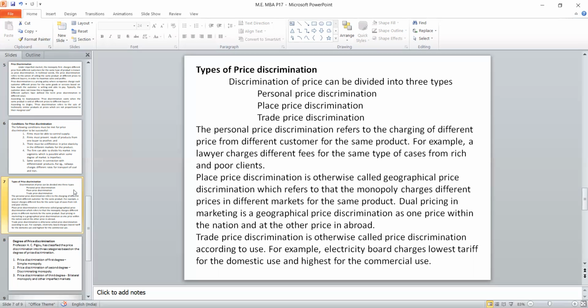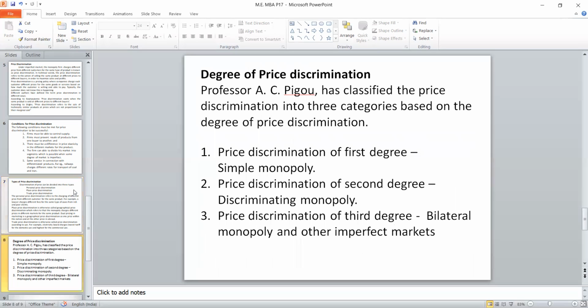There is one possible question in section A: what are the degrees of price discrimination? This classification was given by Professor A.C. Pigou. He said a simple monopoly is the first degree. The discriminating monopoly is the second degree. But one more degree is there, called the third degree of monopoly, that is called bilateral monopoly or other imperfect market. That is, he will allow others to enter, but he will keep the monopoly power.